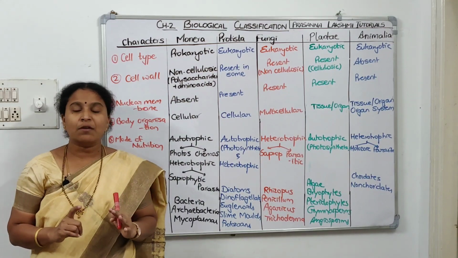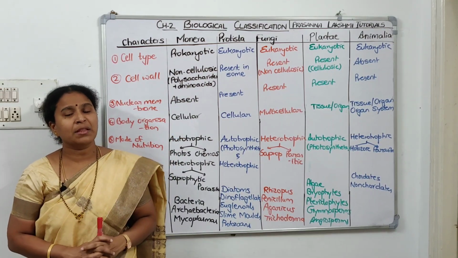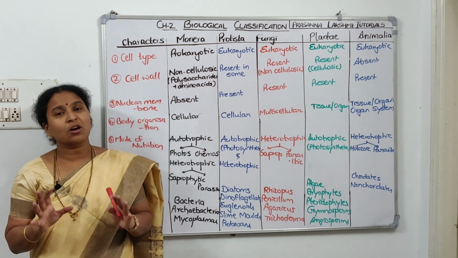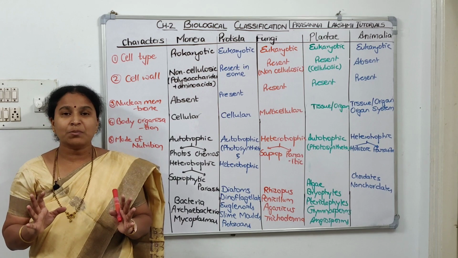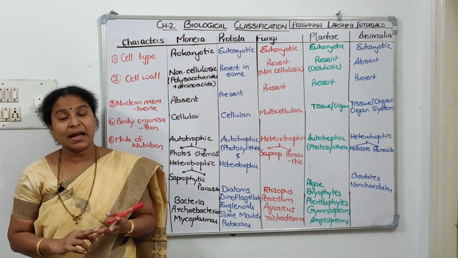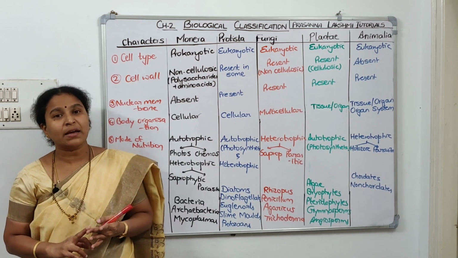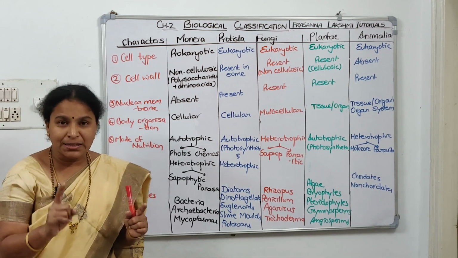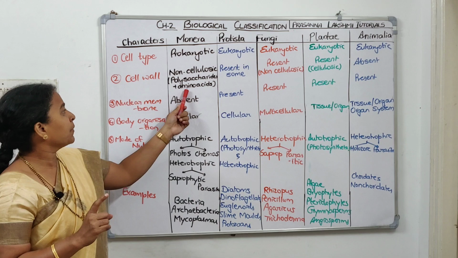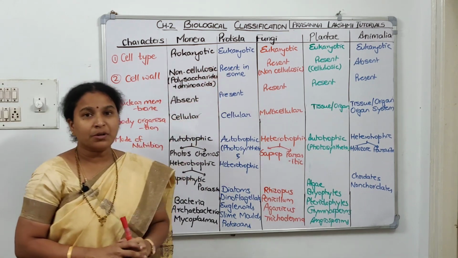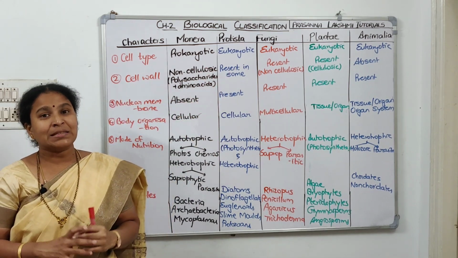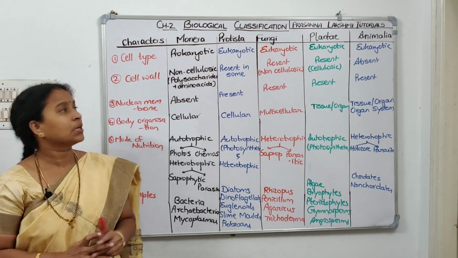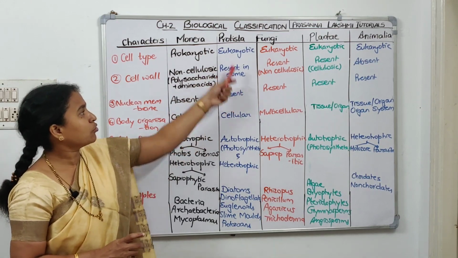In Monera, bacteria have a cell wall, right? But it is not like the plant cell wall, it is not cellulosic. It is made up of polysaccharides, NAG and NAM, and contains amino acids. So the cell wall is present but it is not cellulose. Now in Protista, Euglena does not have a cell wall and slime molds do not have a cell wall. So the cell wall is present in some forms of Protista.